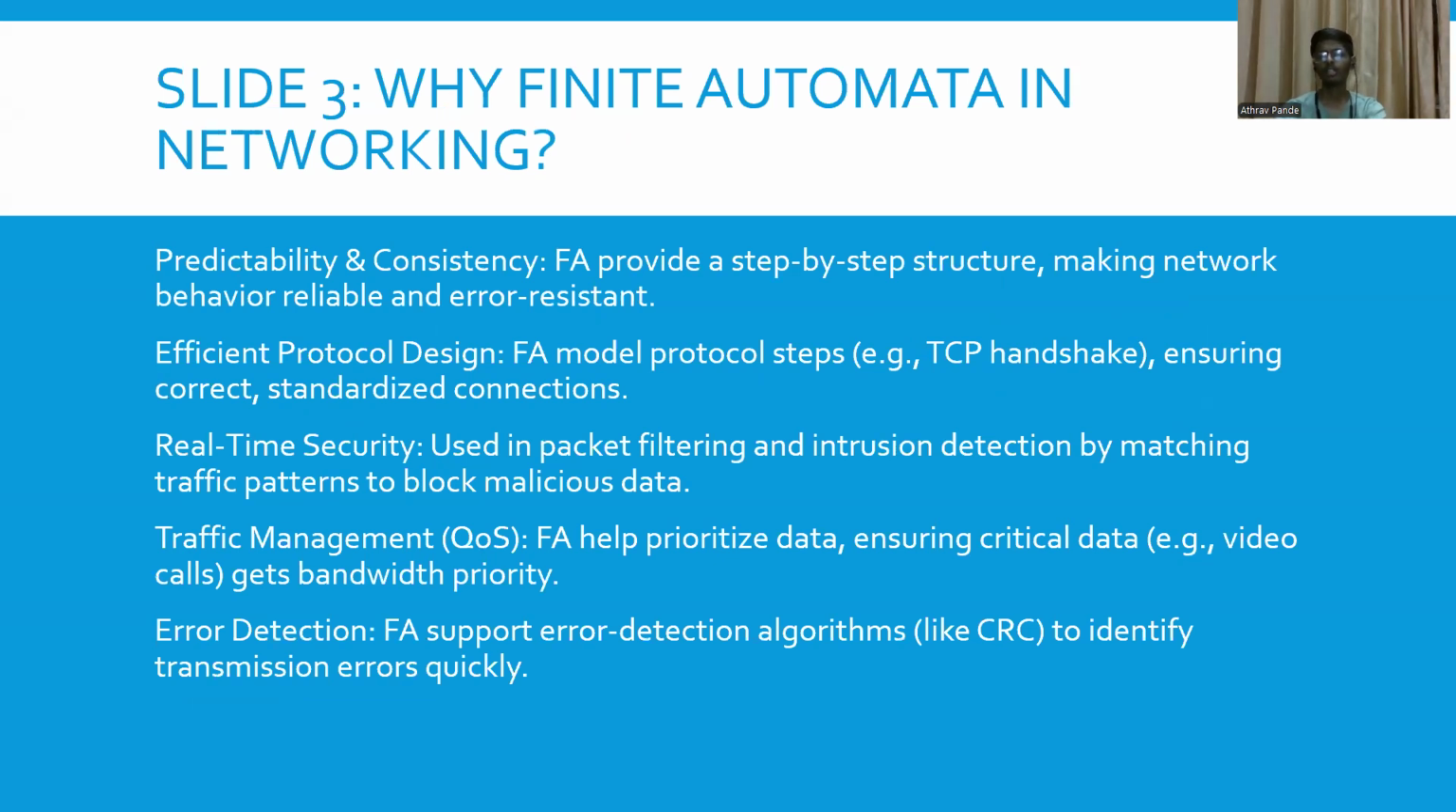Networking basically is sending information from sender to receiver via packets by following certain rules which are known as protocols. We use finite automata in networking because, first of all, it builds predictability and consistency. As it contains states and transitions, it provides a step-by-step structure, making network behavior more reliable and error resistant. Then it is very efficient. Third, it has real-time security, which is used in packet filtering and IDS, which we are going to talk about later in this video. Then it is used for traffic management and error detection.